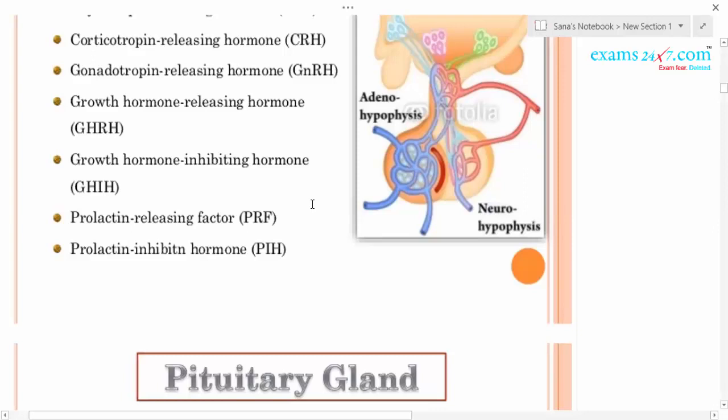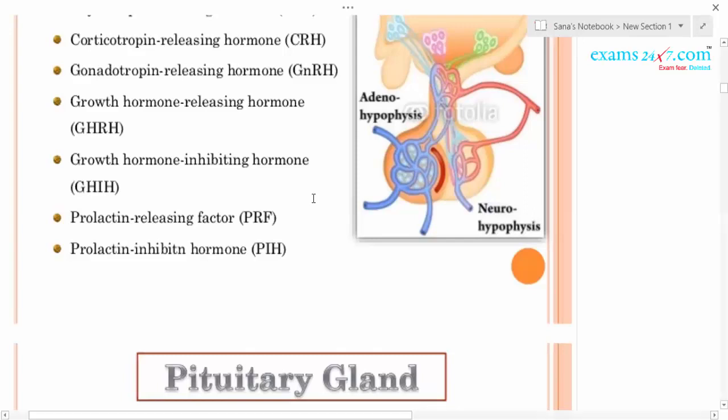Other hormones like prolactin releasing factor help in the synthesis and stimulation of PRL, and prolactin inhibiting hormone does the opposite. You know, the mammary gland does not synthesize milk all the time; only when it is required during the lactational period does it synthesize. After that, the synthesis will stop, and this is done by the prolactin inhibiting hormone. So broadly, the hypothalamus stimulates other glands for the secretion of hormones, and it also inhibits other glands to stop the secretion of hormones.